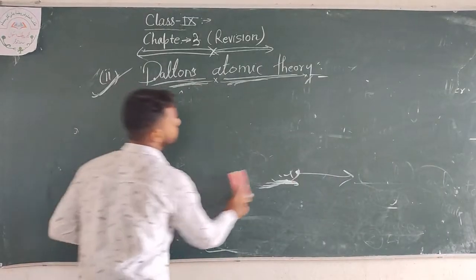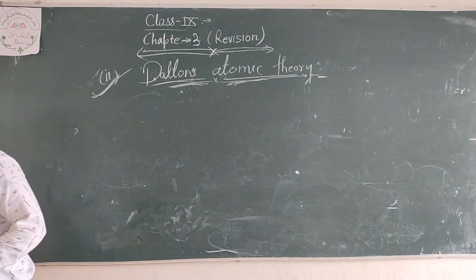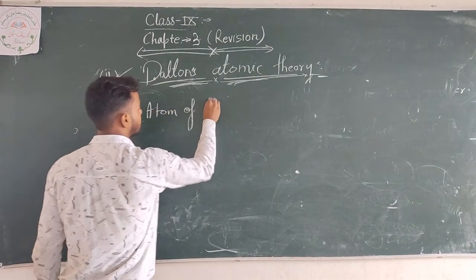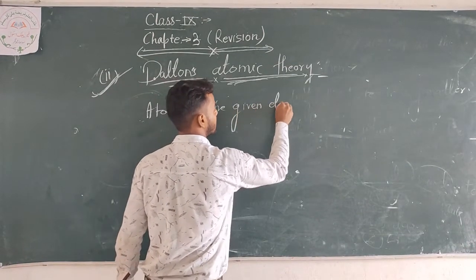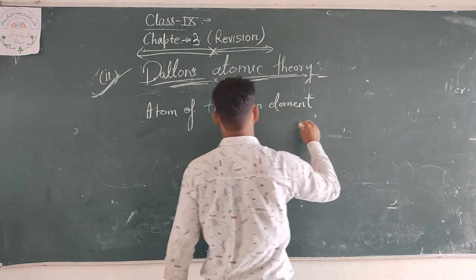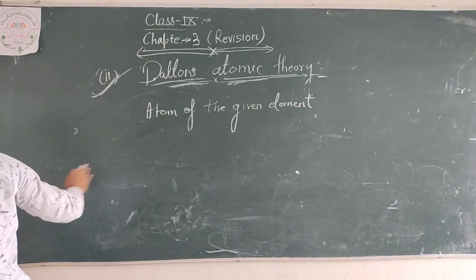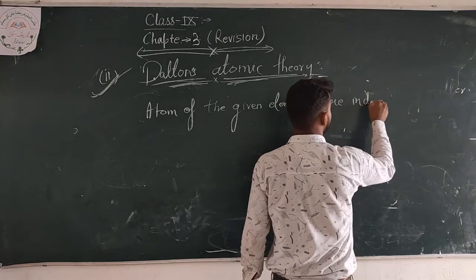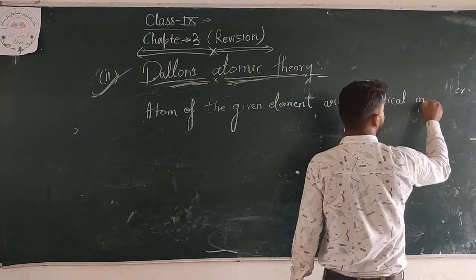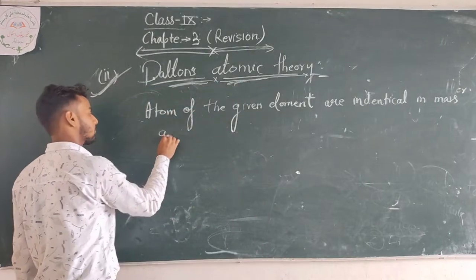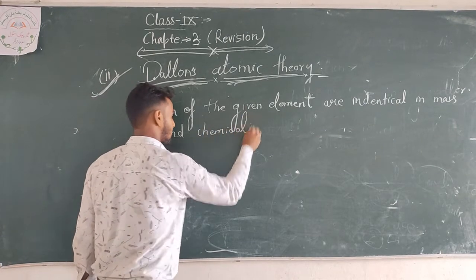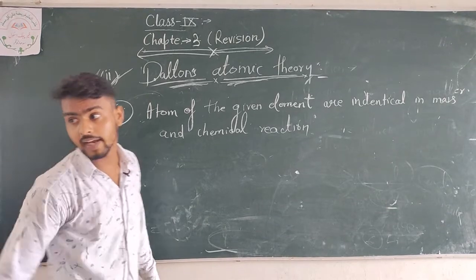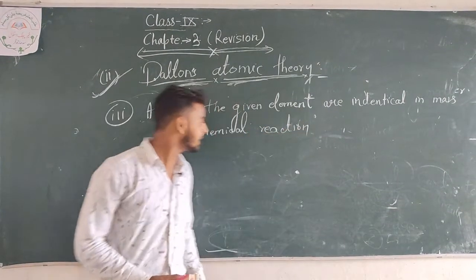Now we are going to the third theory of Dalton. The third theory of Dalton is that atoms of a given element are identical in mass and in chemical reaction. My dear students, Dalton said that the atoms of a given element are identical in mass and in chemical reaction.